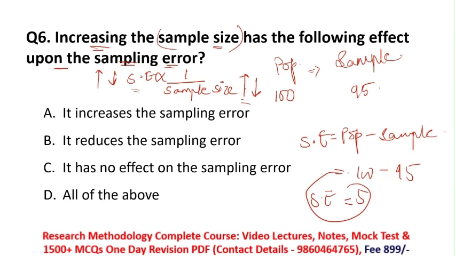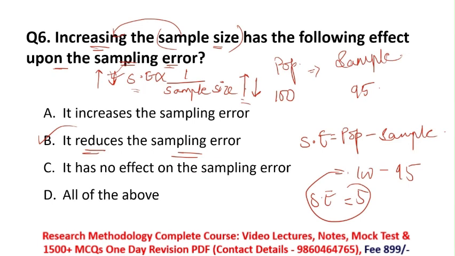Remember, sampling error and sample size are inversely proportional, and what they are asking in this question is that the sample size is increasing. So what will happen to my sampling error? It will start reducing automatically. So here option B is the right answer for this question. It reduces the sampling error because I am taking my sample size larger. My sample size is increasing, so my sampling error will reduce.